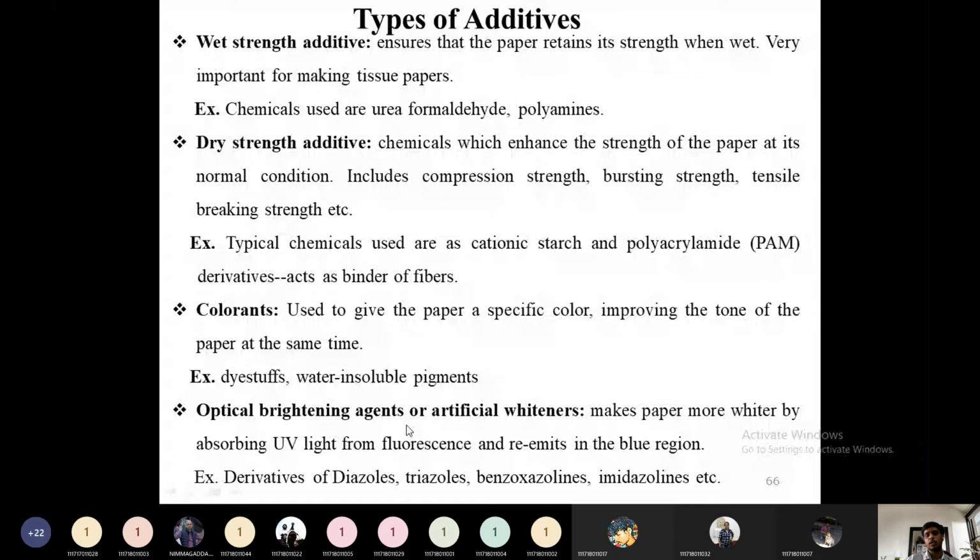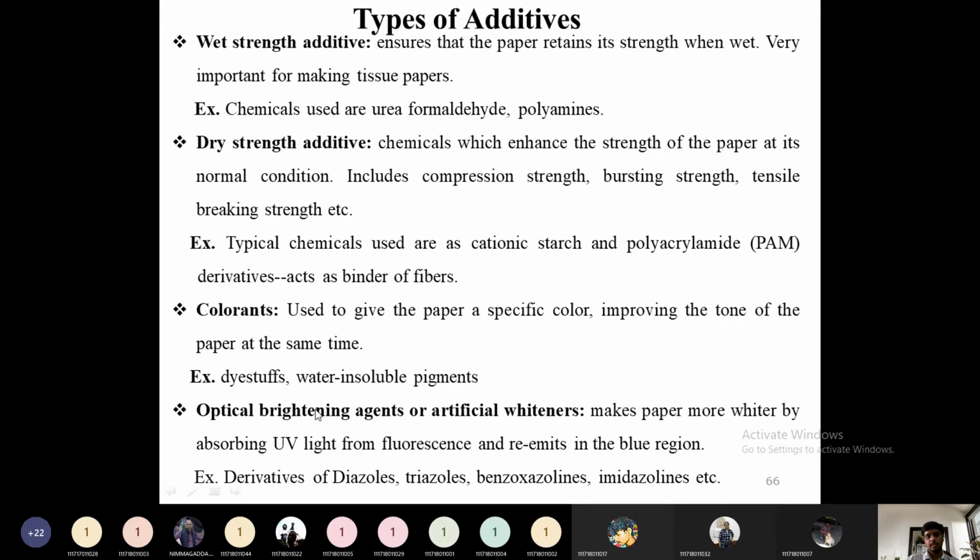You can watch the video on YouTube showing how optical brightness is increased using certain agents, so that we see the paper as a very white paper. That is nothing but a cheating of the light.